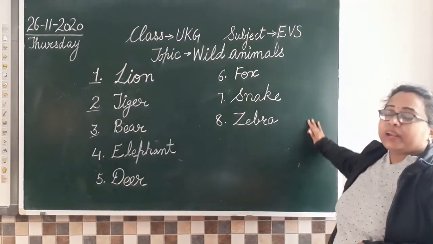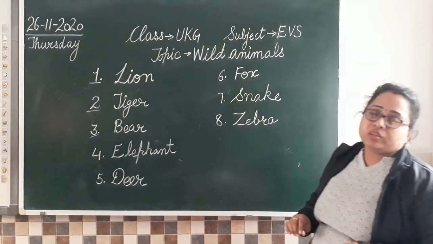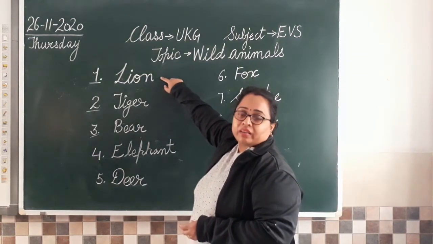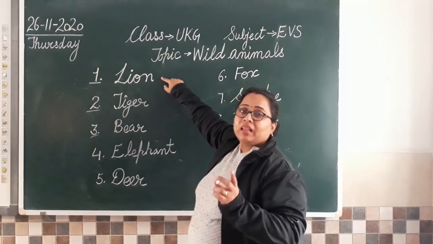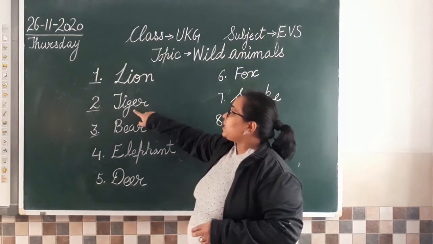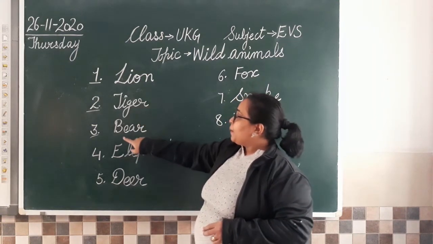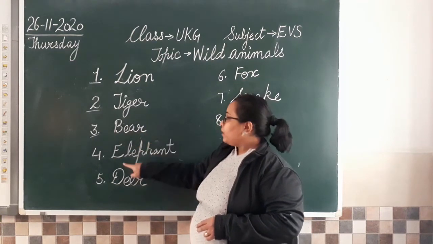So what we'll do, we'll write all these names in the notebook today. But first, let's have a quick revision with their spellings. So the first is lion. L-I-O-N, lion. T-I-G-E-R, tiger. B-E-A-R, bear.